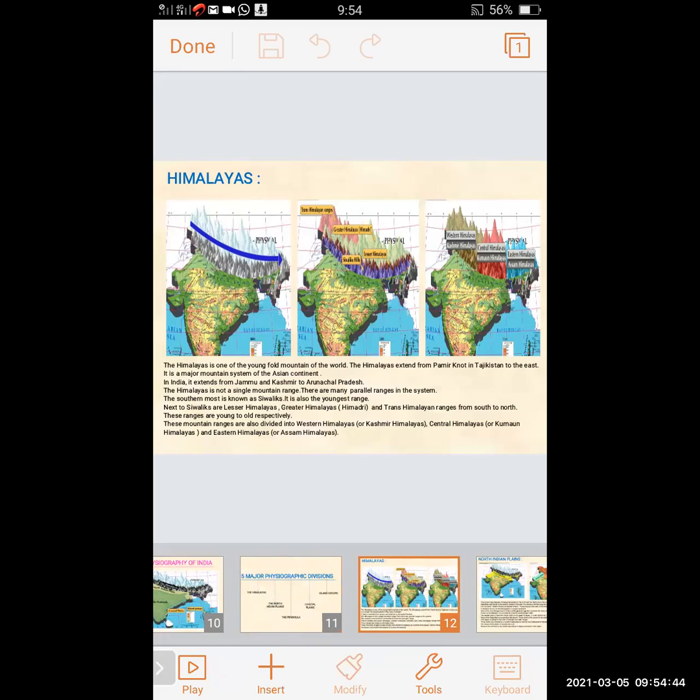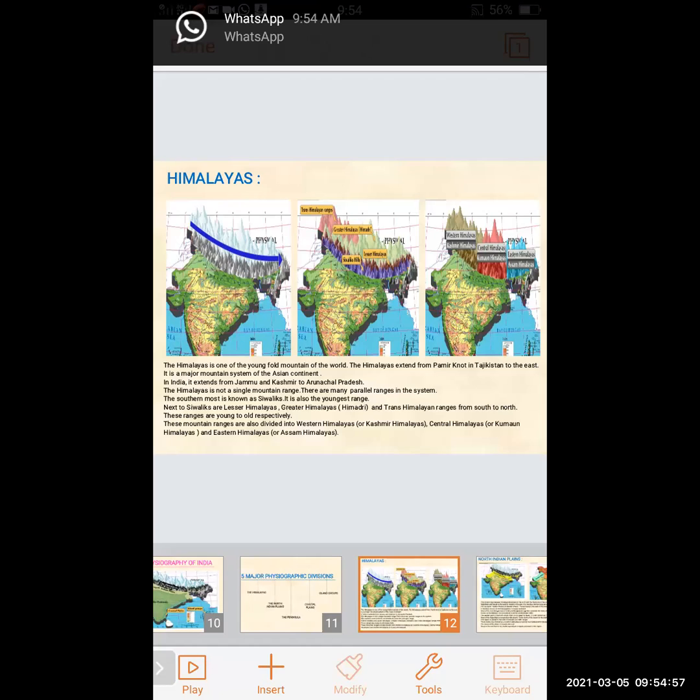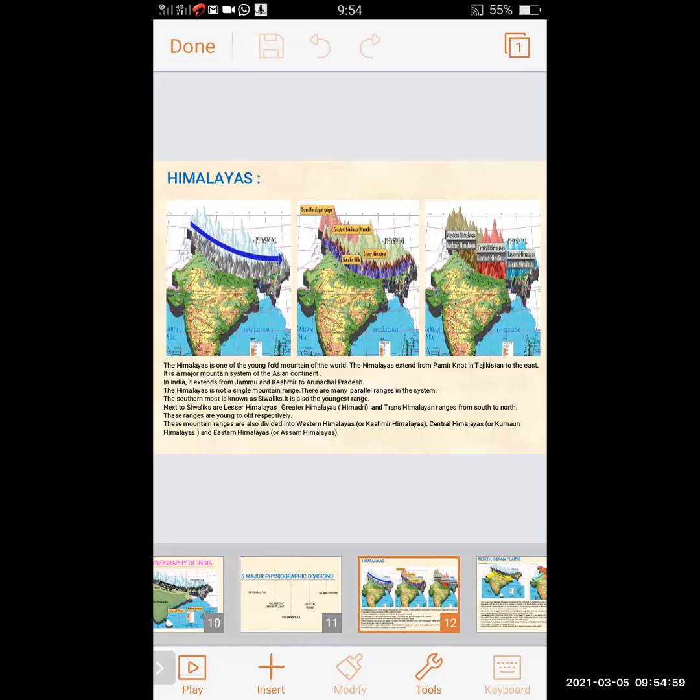We will revise the Himalayas, one of the physiographic divisions of India. The Himalayas are known as the young fold mountains of the world. They extend from Pamir North in Tajikistan to the east. In the first picture, you can see the blue arrow showing how it has extended. It is a major mountain system of the Asian continent.